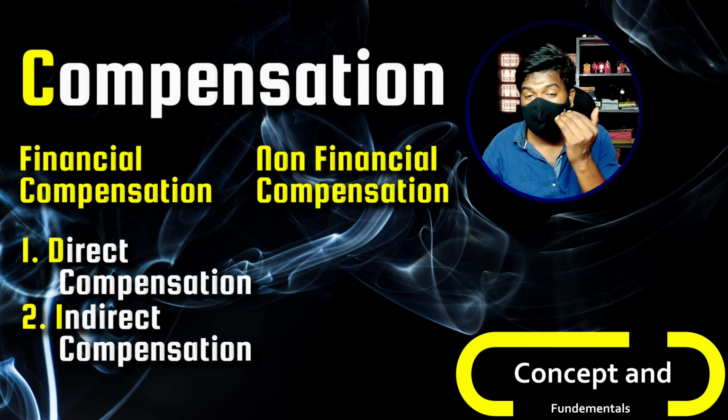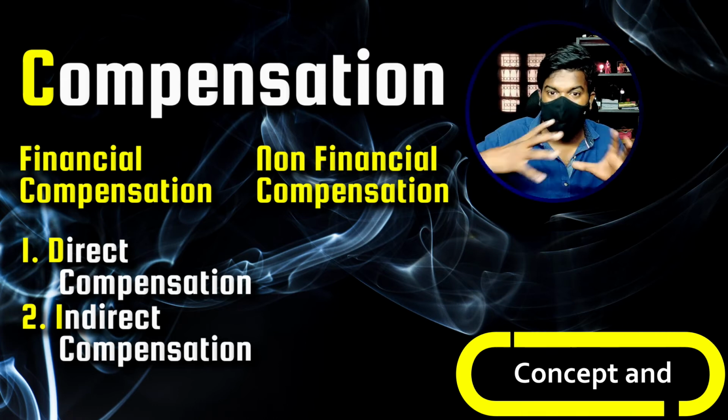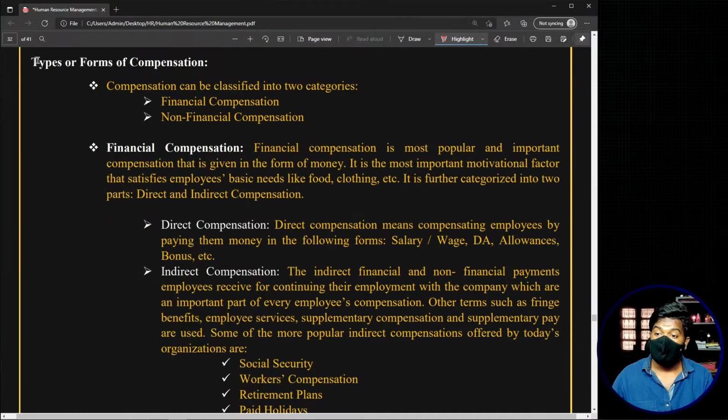Now let's get into the theory part, where we can see the theory for our reference. See, the types or forms of compensation. You have understood, right? I have just given you this entire topic in simple terms in the explanation we just had. Now let's look at the theory part.